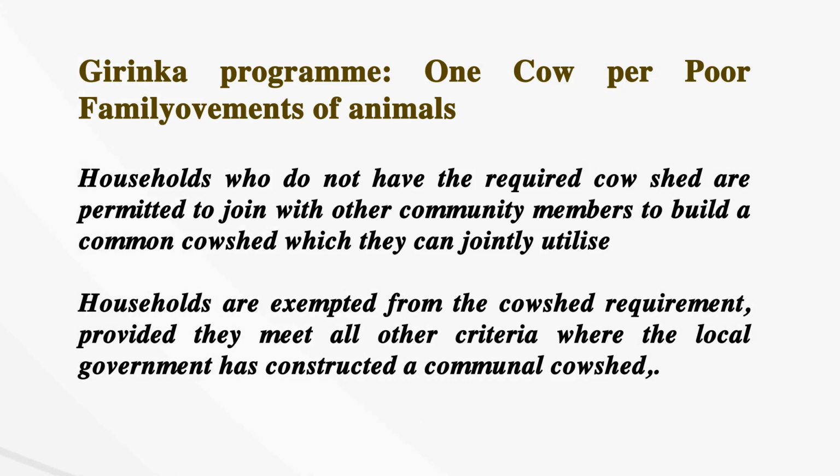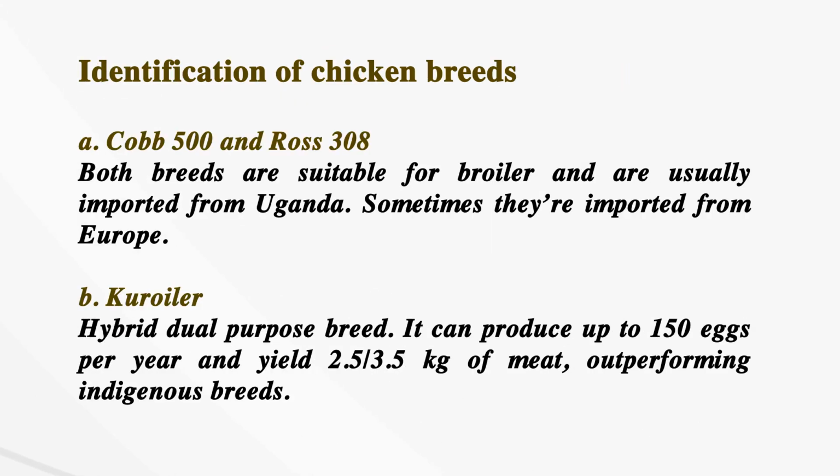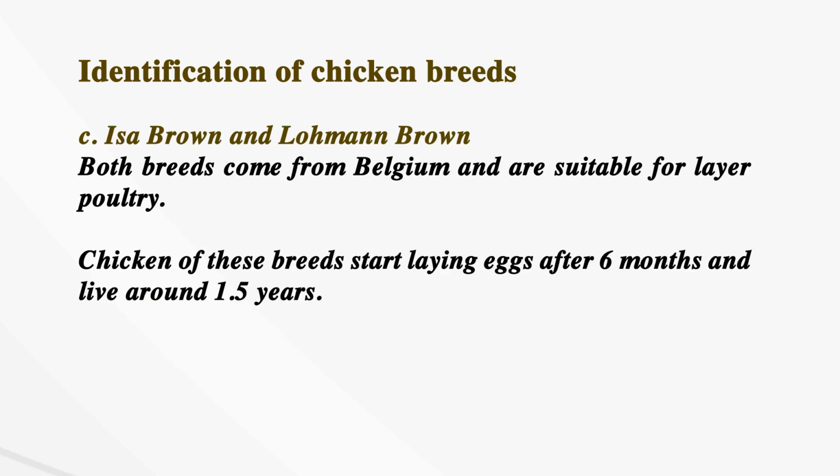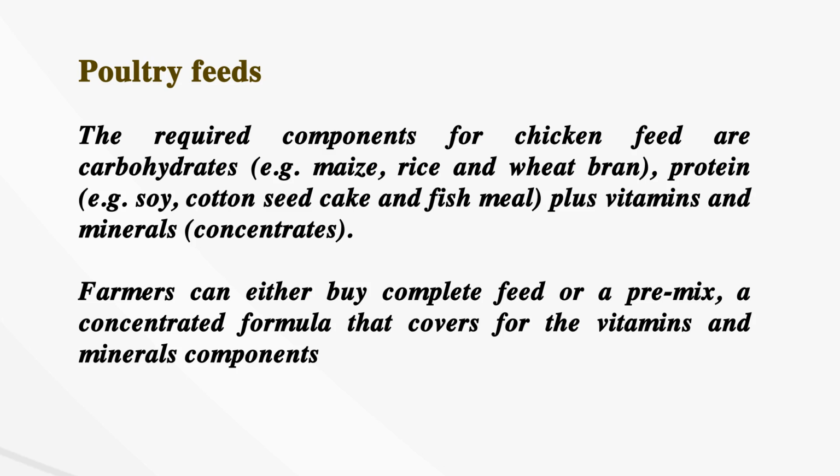Identification of chicken breeds. In Rwanda, the most common breeds are the following: Cobb 500, Ross 308, Croiler, Isa Brown and Rohman Brown. Poultry feeds. The required components for chicken feed are carbohydrates, proteins, plus vitamins and minerals. Farmers can either buy complete feed or a premix.